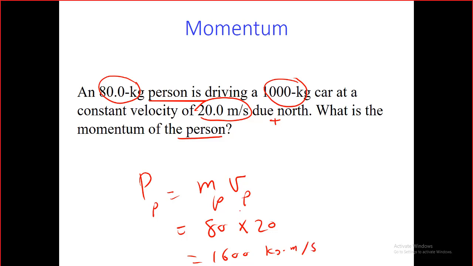Some of the students would answer this question by adding the mass of the person to the car. They say I shall put here not 80, it will be 1080 kilograms. That's wrong, guys. That's wrong. Because I have asked you about the momentum of the person. The momentum of the person is the mass of the person times the velocity of the person. And if I ask about the momentum of the car, just the car, I should put the mass of the car only. But if I ask you about the total momentum of the person and the car, in this case I have to add these two masses altogether. Is that clear, guys?